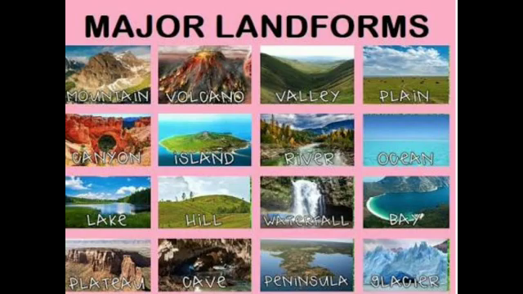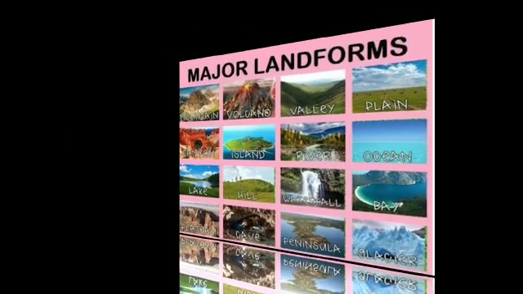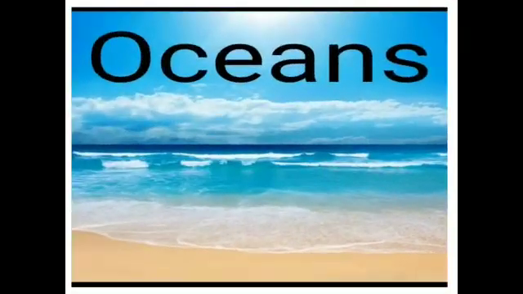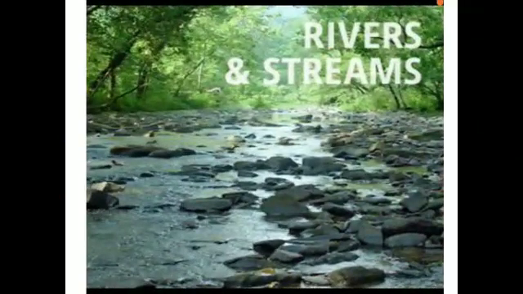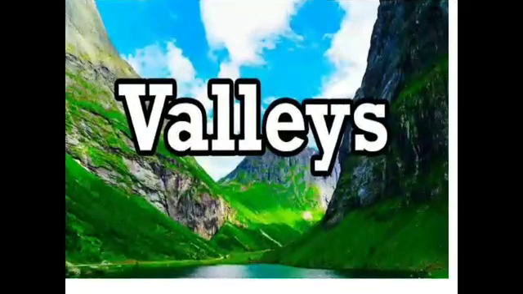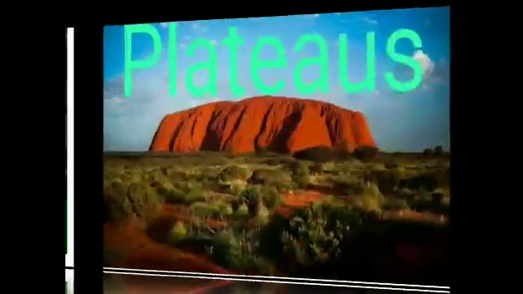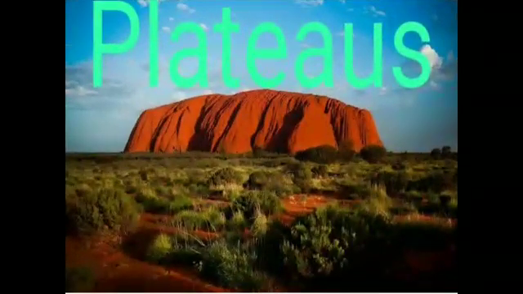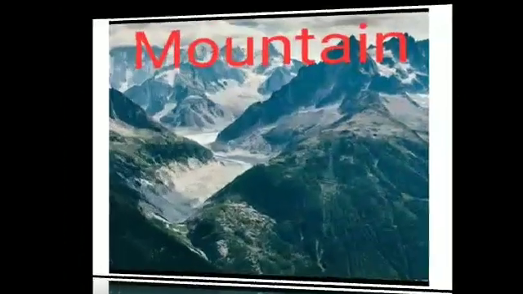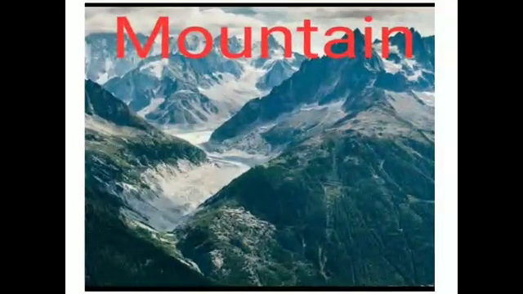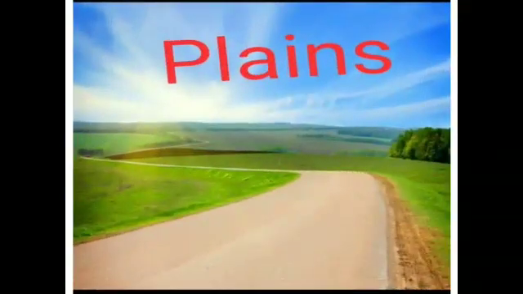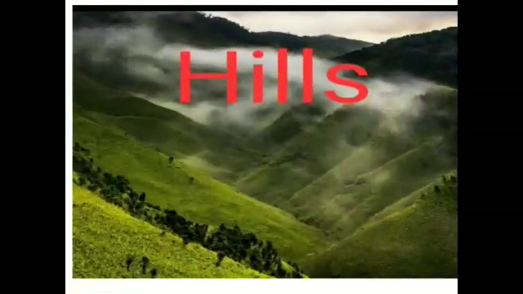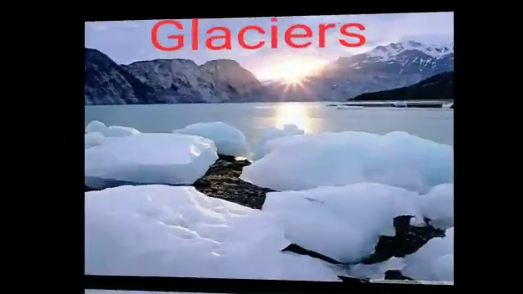Children, what is an example of a landform? Examples of landforms include oceans, rivers, valleys, plateaus, mountains, plains, hills, and glaciers.